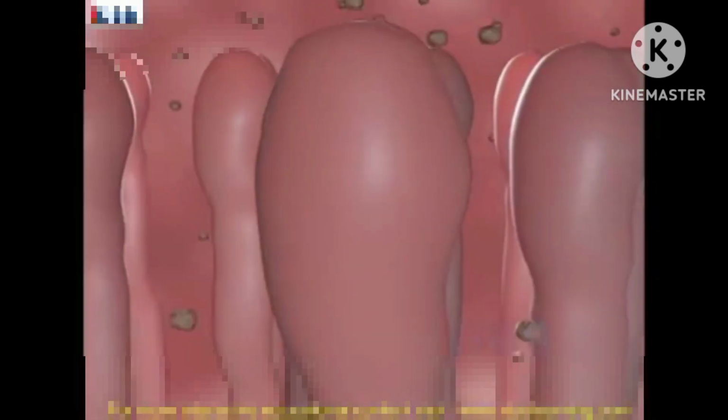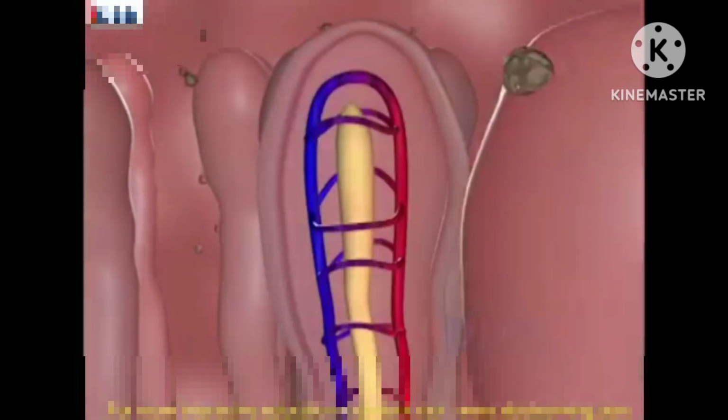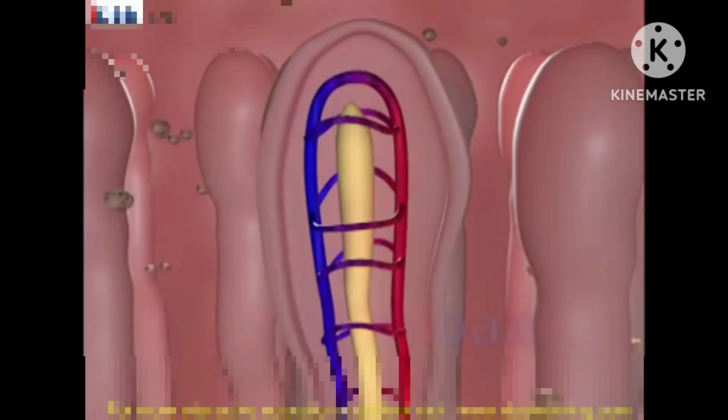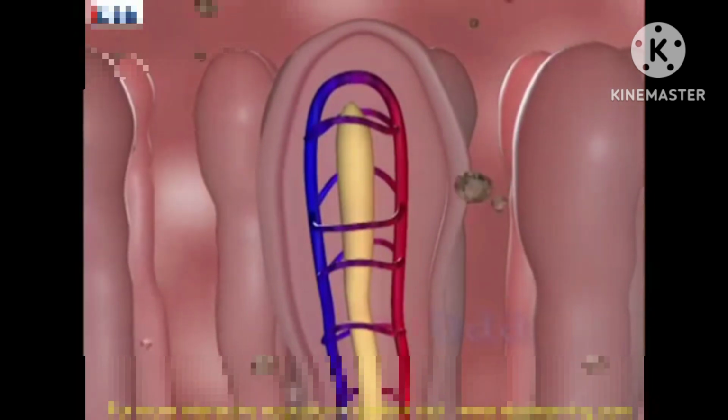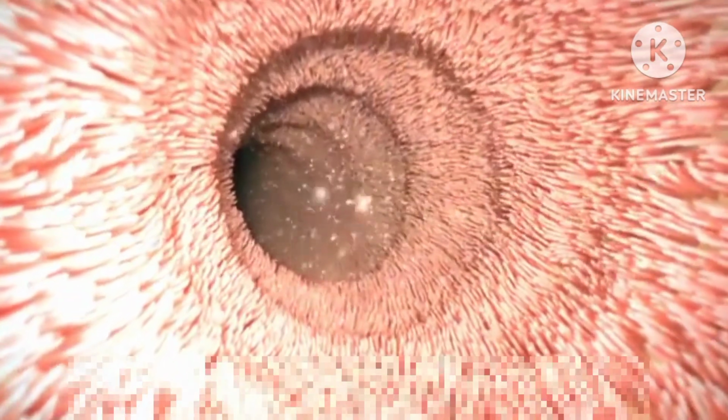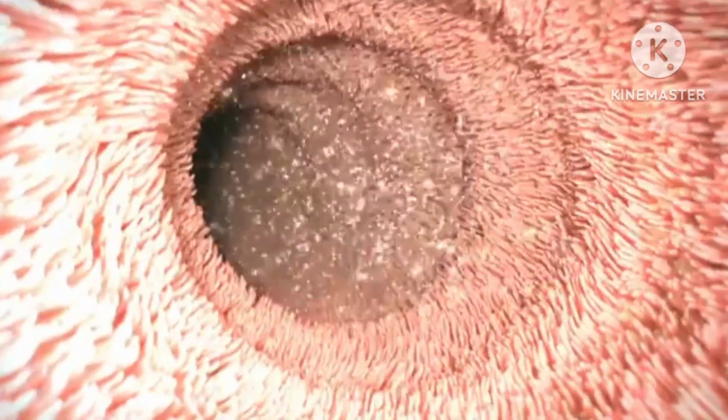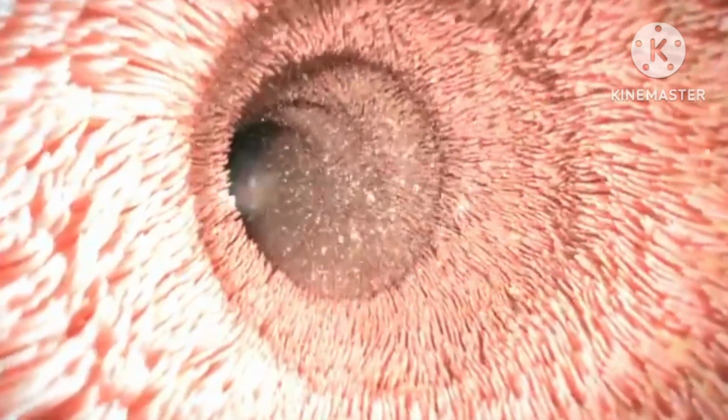The inner wall of the small intestine has thousands of finger-like outgrowths called villi, otherwise villus. Villi absorb the digested food materials, which are transported via the blood vessels to different organs of the body.